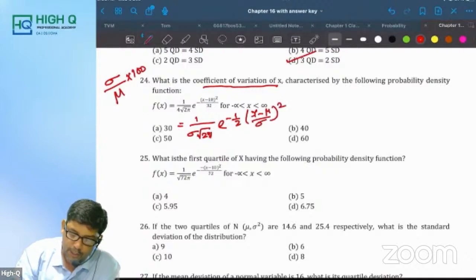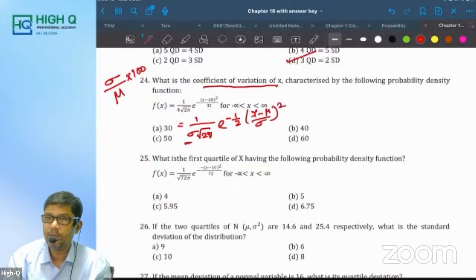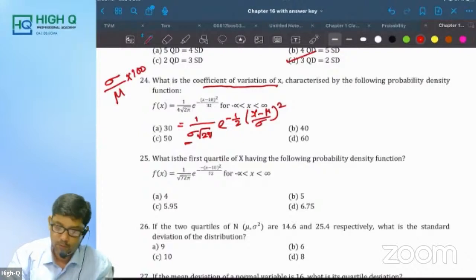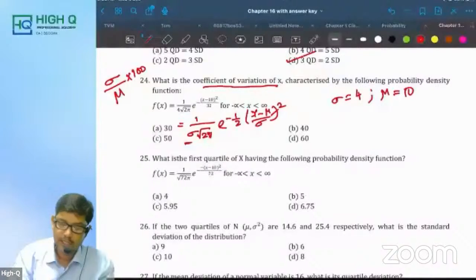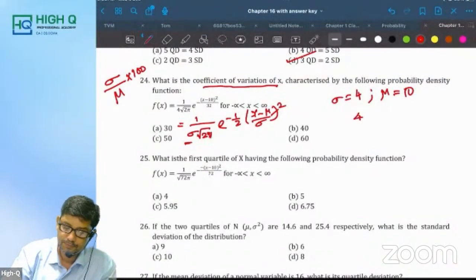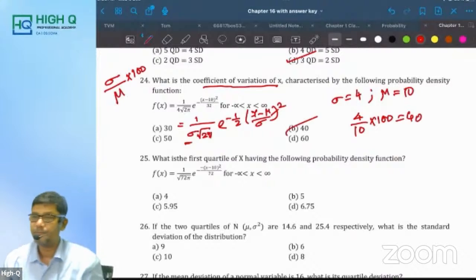What is sigma here? Sigma is 4, mu is 10. Substitute here: sigma by mu into 100 is 40%. Am I right, my dear?